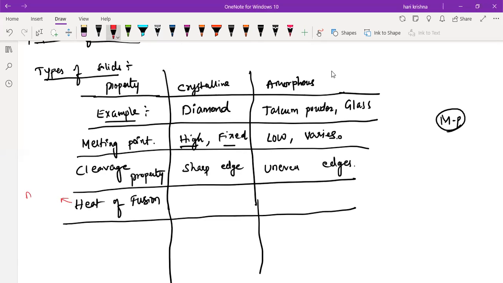So what is the heat of fusion? Amount of heat absorbed by solid at melting point. So whatever heat is absorbed by the given solid at its melting point is called heat of fusion. So if you take the crystalline solid, you will have the high heat of fusion, and the amorphous solids will have the low heat of fusion.